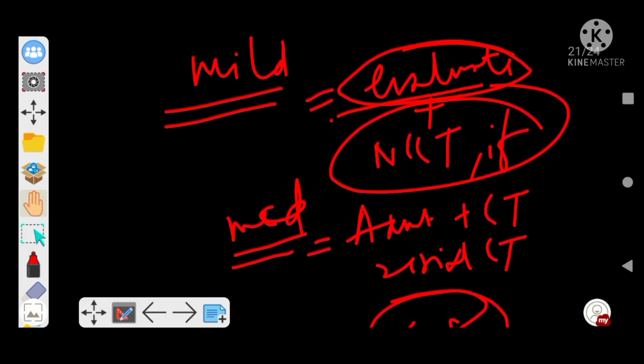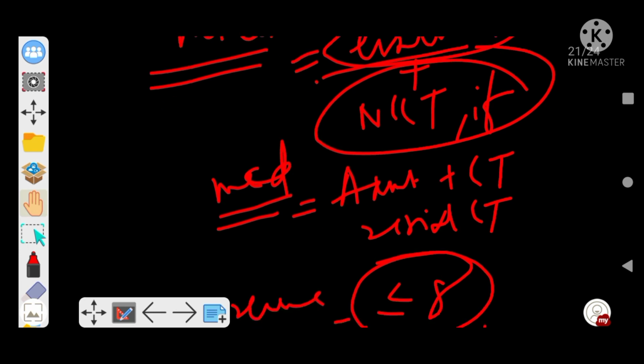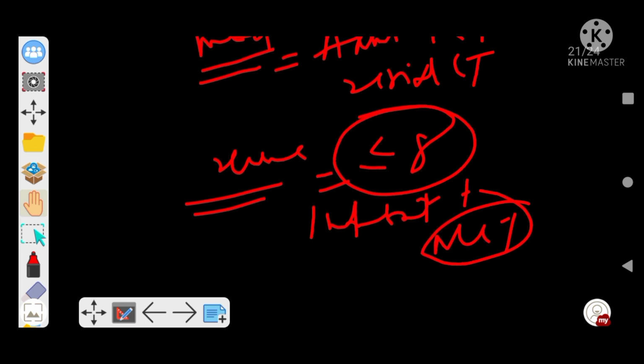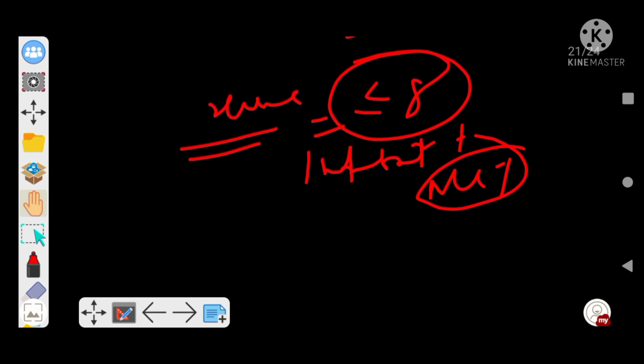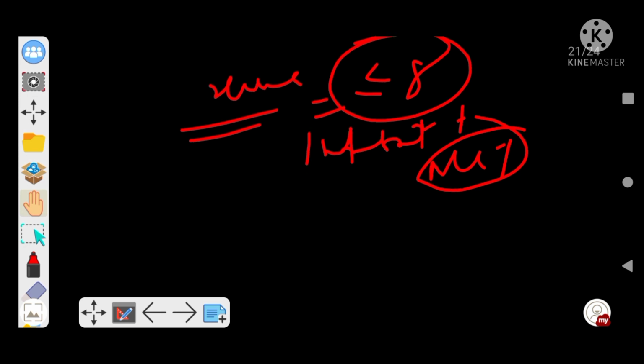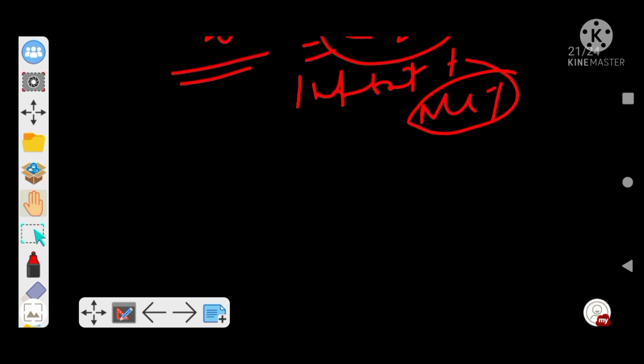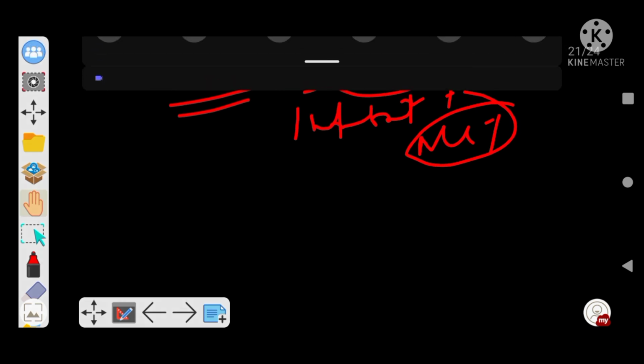And for mild head injury, you have to evaluate and do NCCT if required. For moderate head injury, we will admit the patient and do CT. We can also do serial CT. For severe, where GCS is less than or equal to 8, that is severe head injury, we will intubate the patient and do NCCT, right? So I will conclude my session here, and we will meet in another session, right?